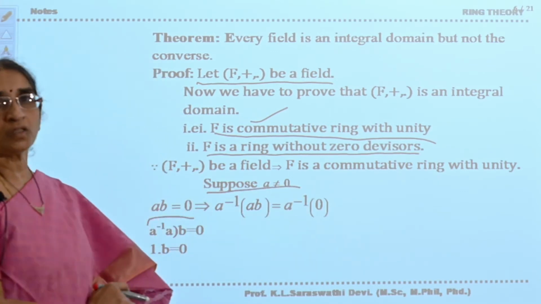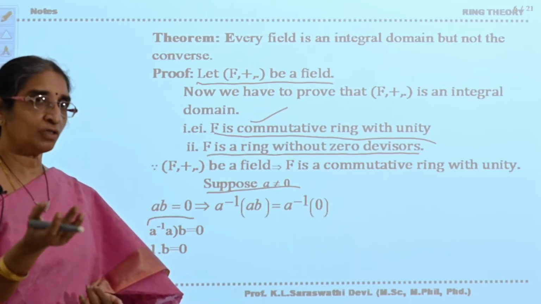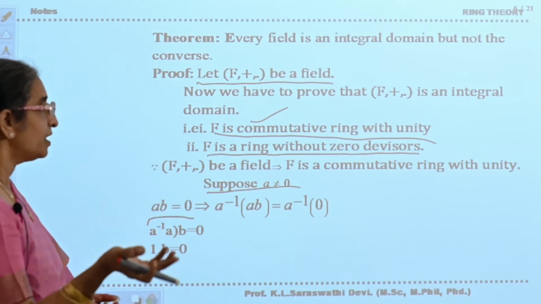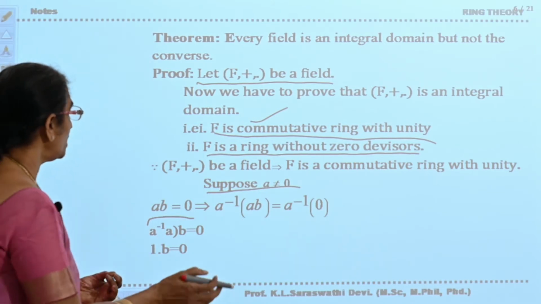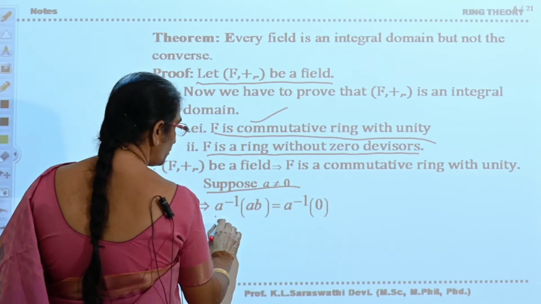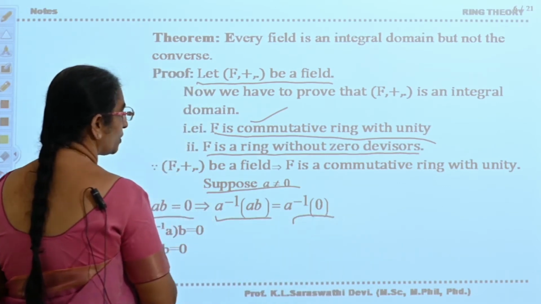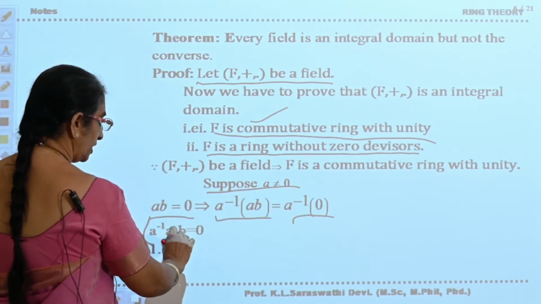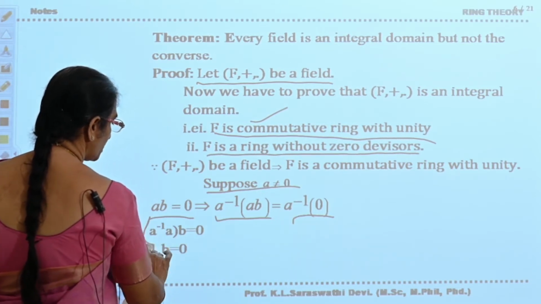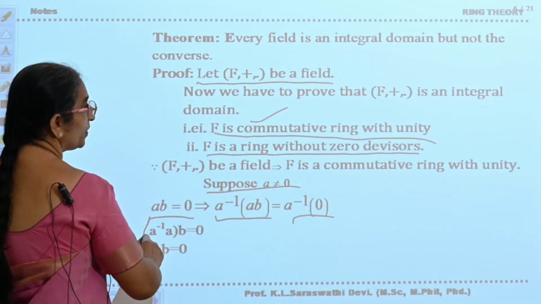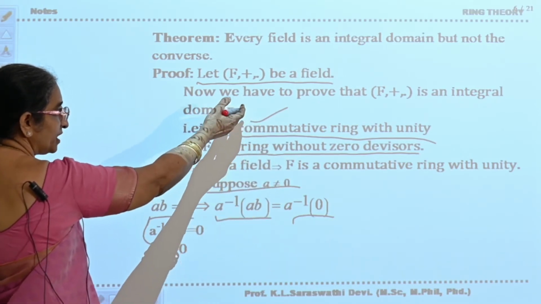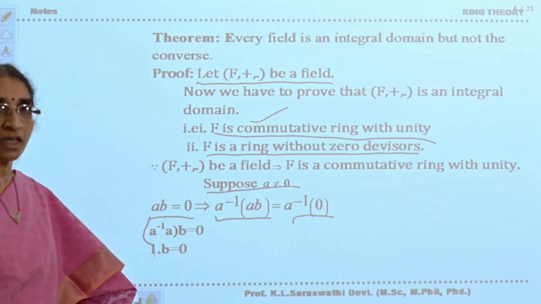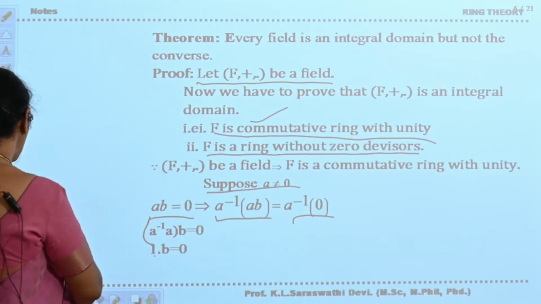Because A is not equal to 0, A belongs to F, and F is a field, every non-zero element possesses its multiplicative inverse, so A inverse will be there in F. So AB is equal to 0 implies A inverse into AB is equal to A inverse into 0. This can be written as A inverse A B is equal to 0. A inverse A is equal to 1, and 1 into B is equal to 0 because it is a ring with multiplicative identity. So 1 into B is equal to 0. Suppose A is not equal to 0, AB is equal to 0 implies B is equal to 0.